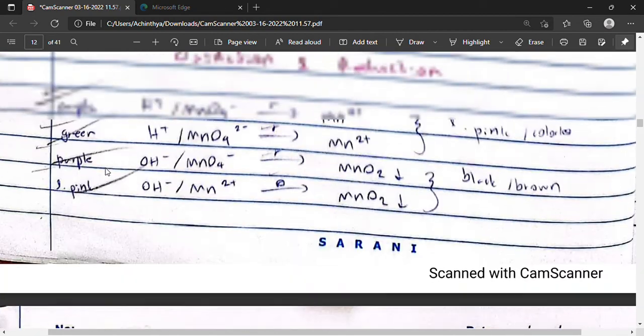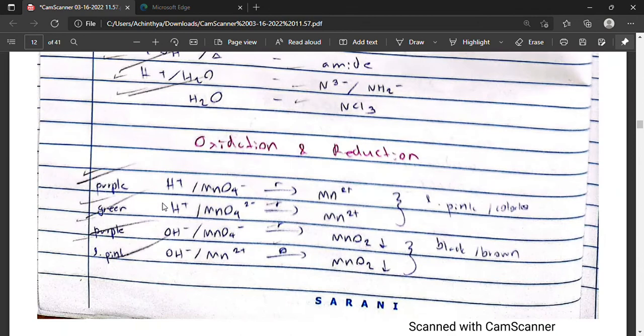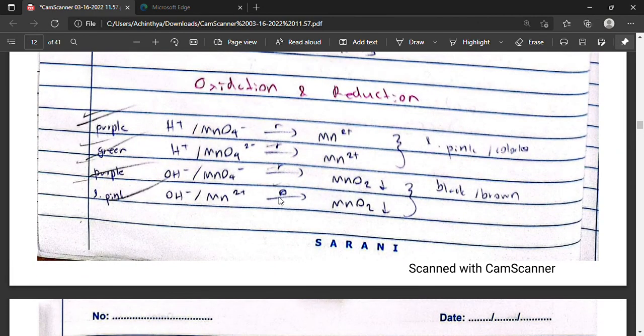And these are the reducing and oxidizing agents, the reductants and oxidants, and how they can be reduced and oxidized appropriately.